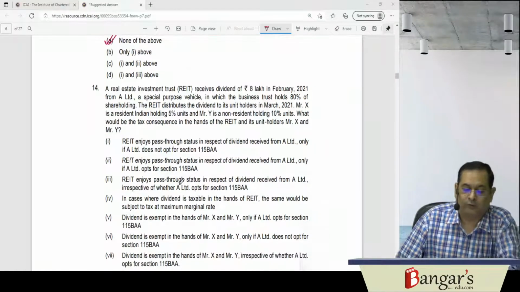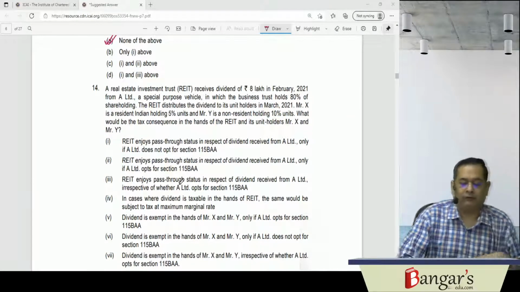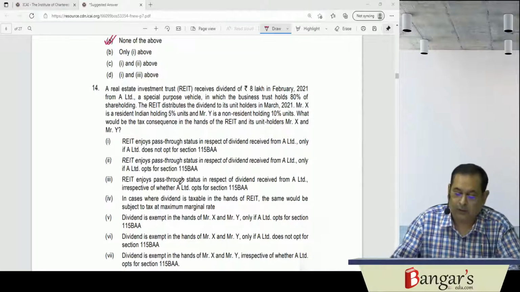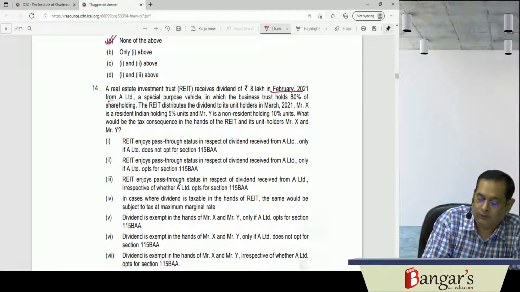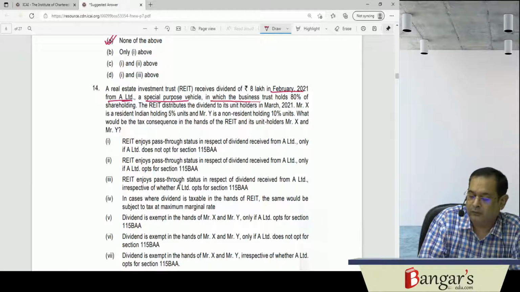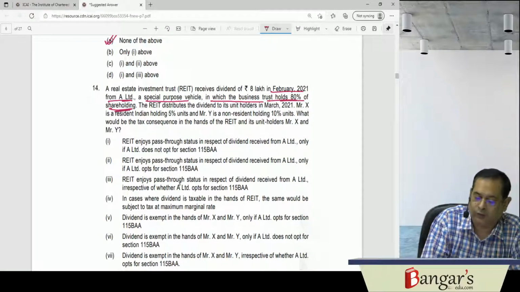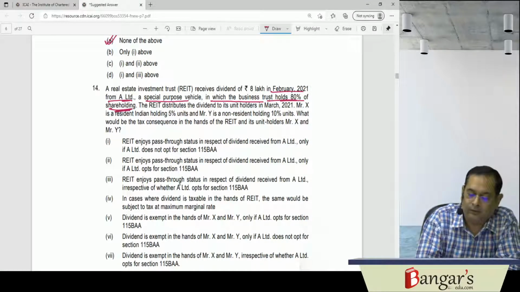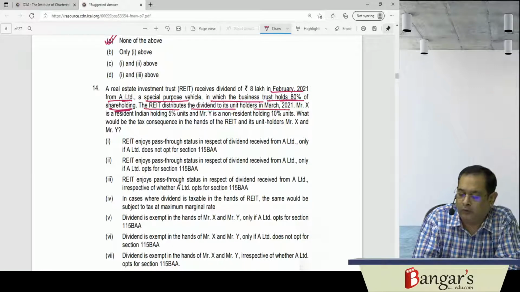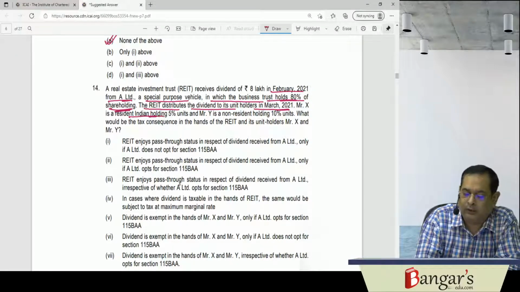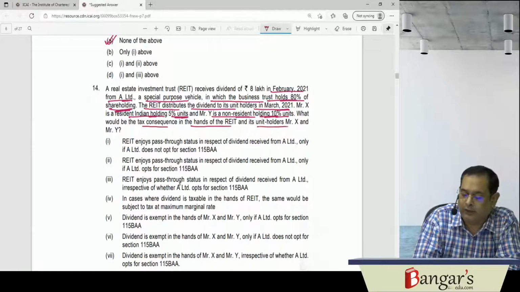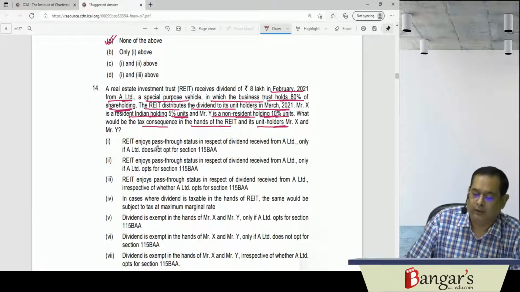Now question number 14. A real estate investment trust, REIT, receives dividend of 8 lakhs in February 21 from A Limited, an SPV, in which the business trust holds 80% of the shareholding. The REIT distributes the dividend to its unit holders in March. Mr. X is a resident Indian holding 5% units and Mr. Y is a non-resident holding 10% units. What would be the tax consequences in the hands of REIT and unit holders? They are asking the tax consequences in the hands of REIT and unit holders.